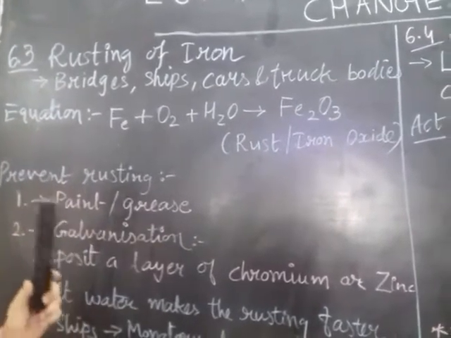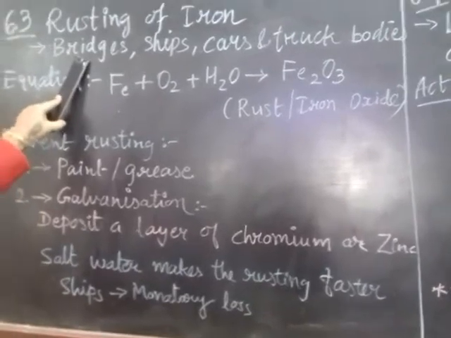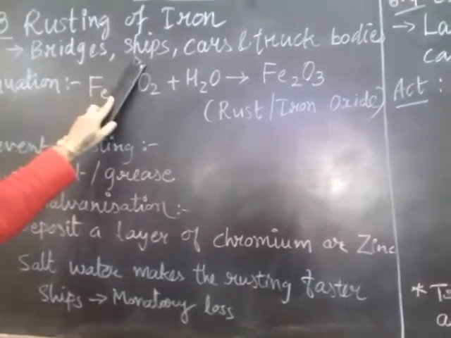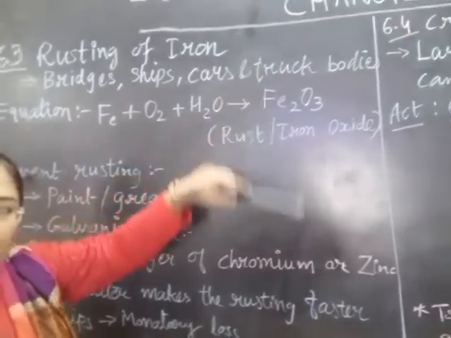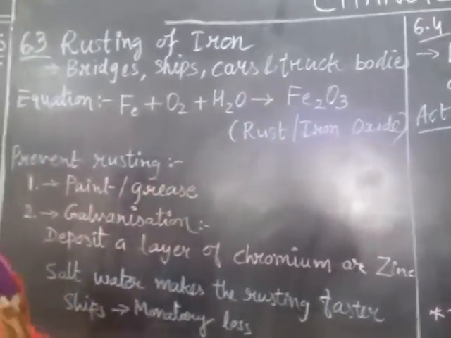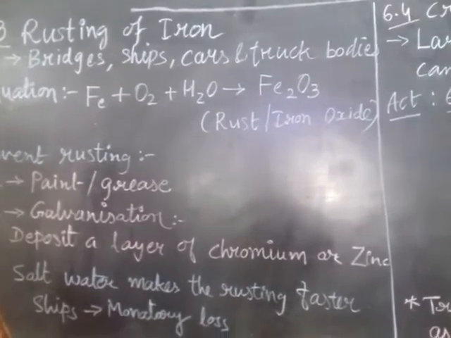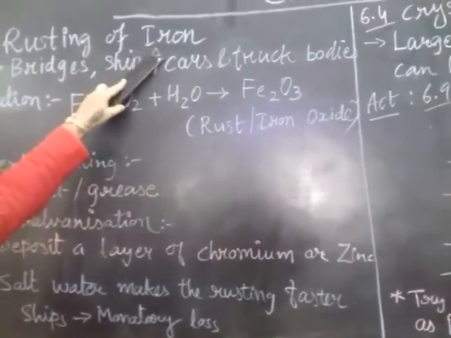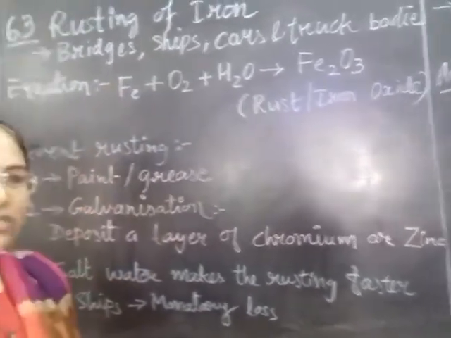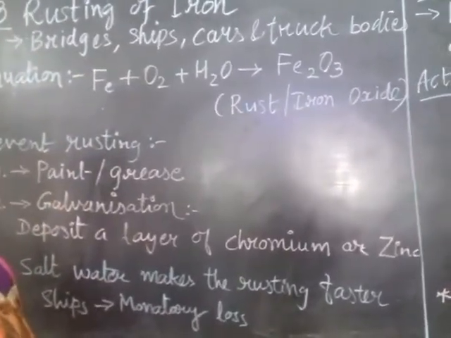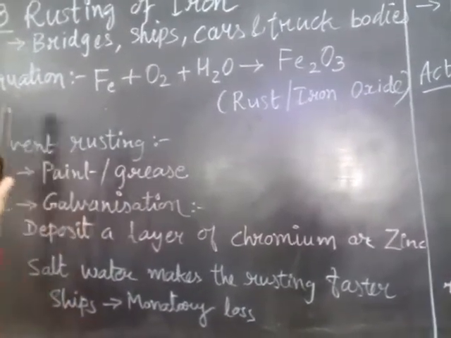Generally, iron metal is used in bridges, in making ships, cars and truck bodies, and also at our homes, for example, window grills, locks and keys, nails, etc. But especially during the monsoon season, we see this rusting process going on faster. But what is it? I show you one equation.